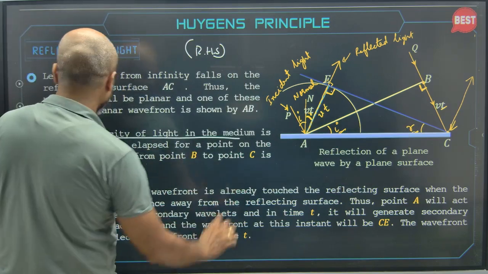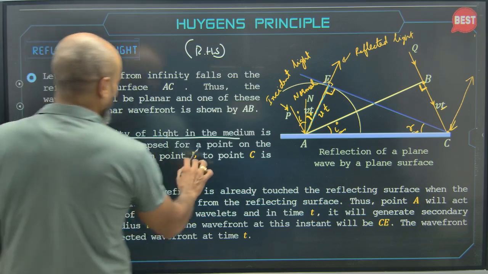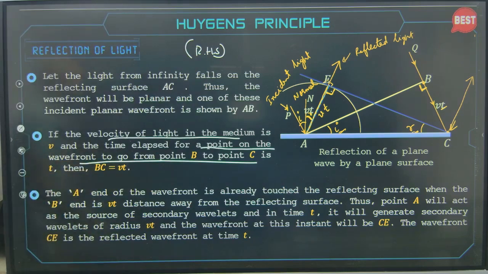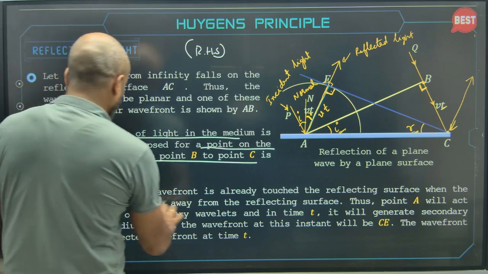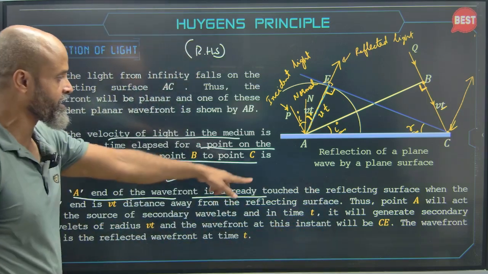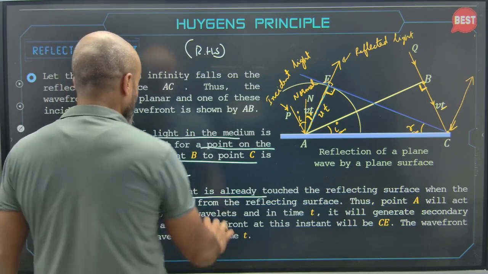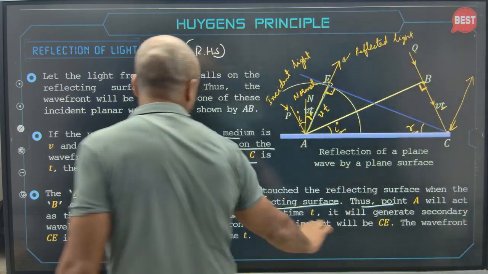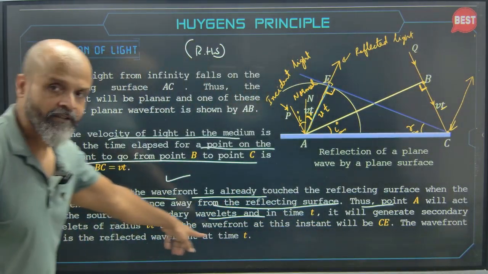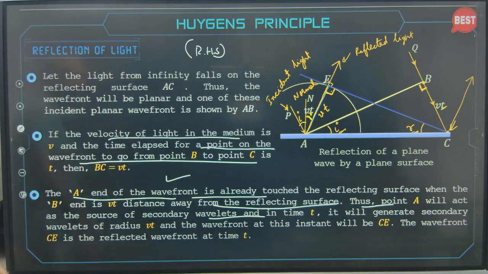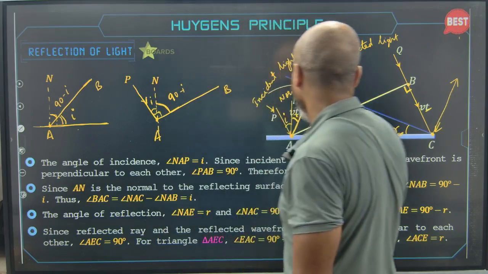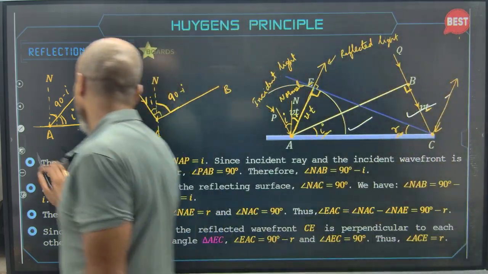So if the velocity of light in the medium is V and the time elapsed for a point on the wavefront to go from point B to point C is t, then BC is obviously equal to Vt. So let the A end of the wavefront already be touching the reflecting surface, when the B end is Vt distance away from the reflecting surface. Thus point A will act as a source of secondary wavelets, and in time t it will generate secondary wavelets of radius Vt, and the wavefront at this time will be C. The wavefront C is the reflected wavefront at time t. Okay, so here we have 90 minus I. So these are basically the calculation parts here.